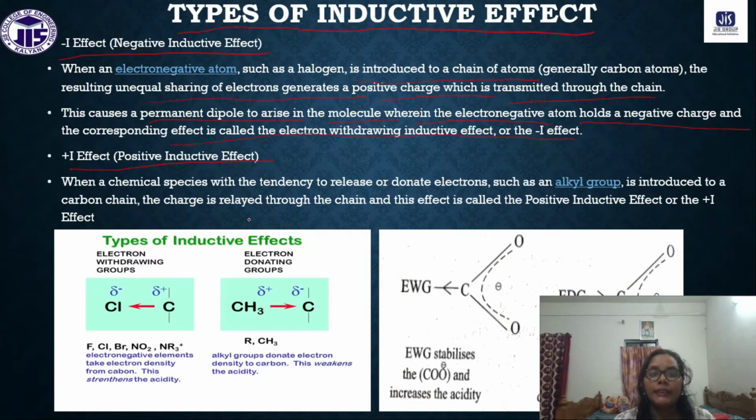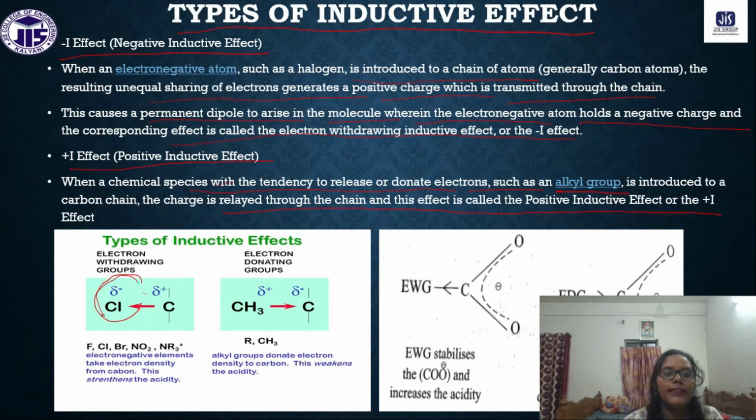And plus I means a chemical species with the tendency to release or donate electrons, like alkyl groups. Alkyl groups have a positive inductive effect because their electronegativity is very low, and they have the tendency to donate electrons. So this type of inductive effect is called the plus I effect. You can see here in this picture the chlorine.